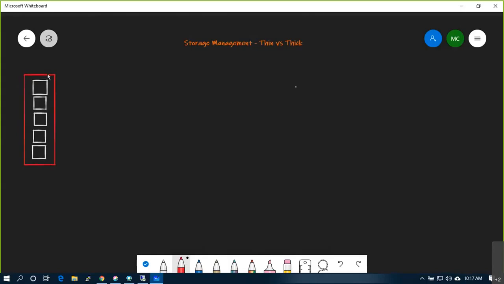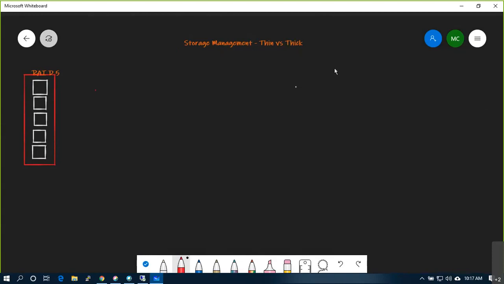What will you do? You will create RAID on top of it. I'm not talking about LUN or SAN or NAS. It doesn't matter whether it is SAN storage, NAS storage, or local storage; the thin and thick concept won't change. Understood?